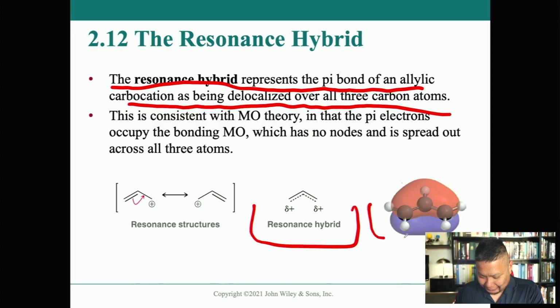We have here the molecular orbitals, all the p orbitals overlapping, making the molecular orbitals such that they're spread out over the entire span of the molecule. And so when we draw the resonance hybrid, we want to show what the molecular orbitals reflect.